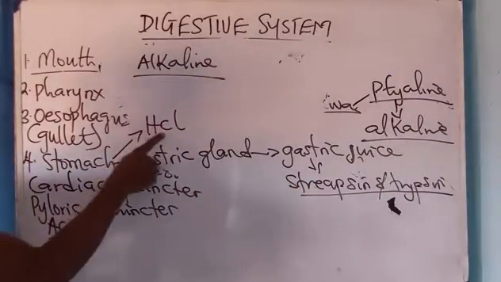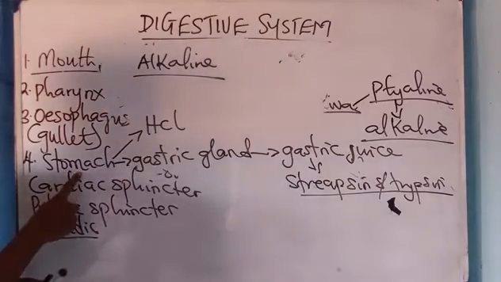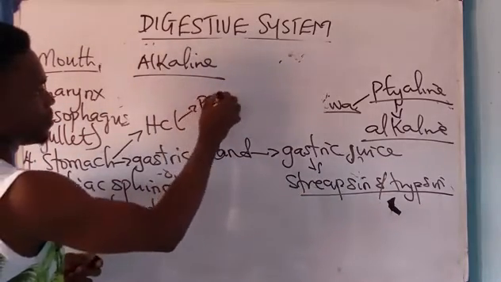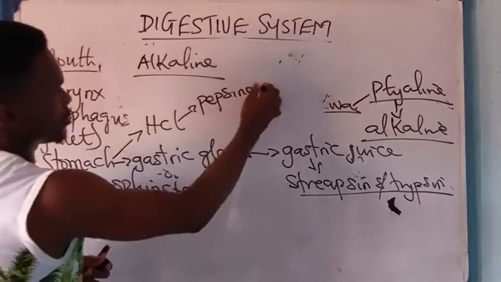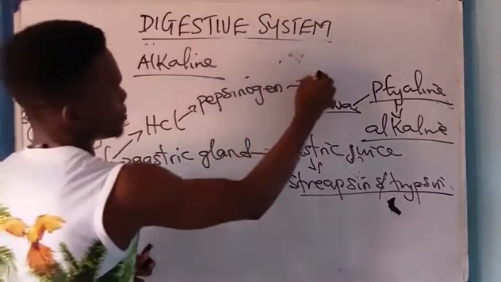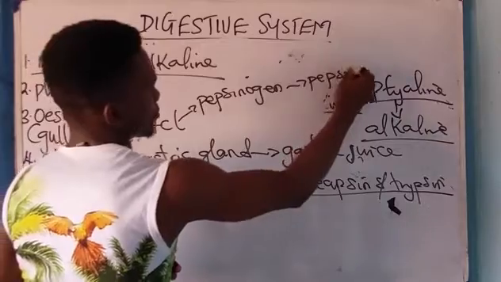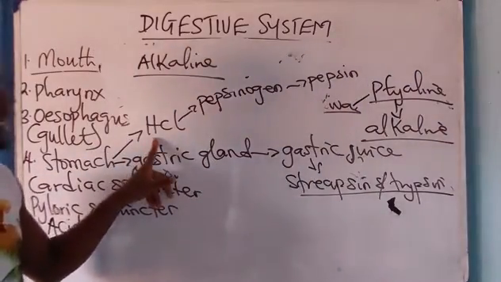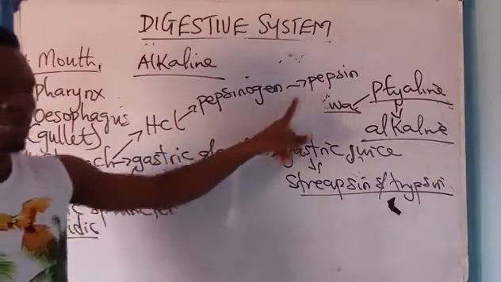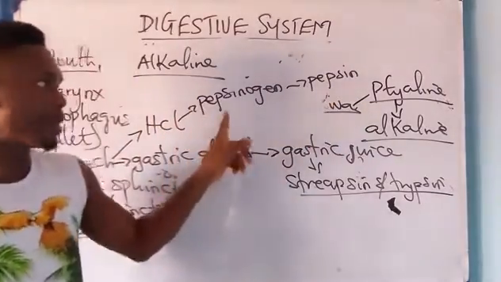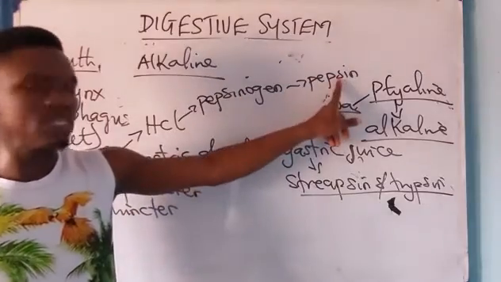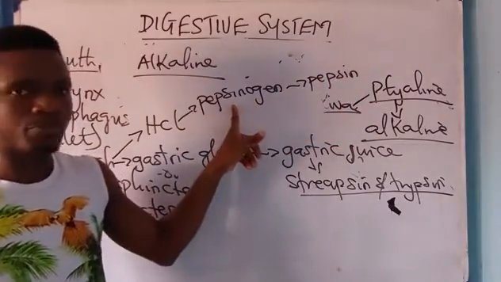Now, as soon as this HCl is produced by the stomach, what it does is to convert pepsinogen to pepsin. The function of the HCl produced is to convert pepsinogen to what? Pepsin. It therefore means that pepsinogen is the inactive form of pepsin, and pepsin is the active form of pepsinogen.